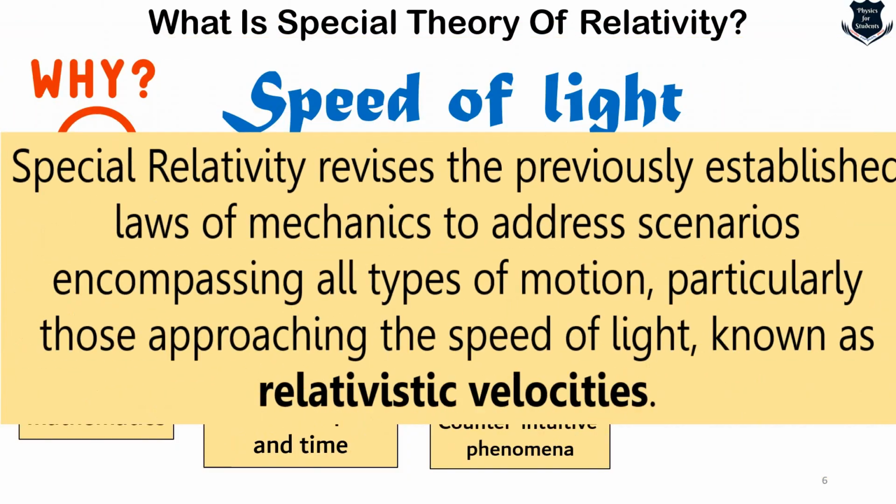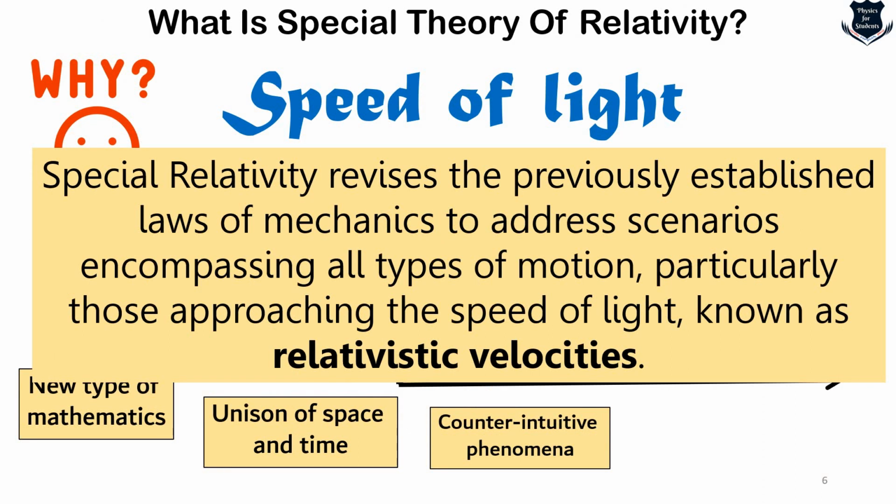So we can summarize that special relativity revises the previously established laws of mechanics to address all types of motion, including those approaching the speed of light, known as relativistic velocities. So here you can understand why we always consider the speed of light in defining the theory of relativity.